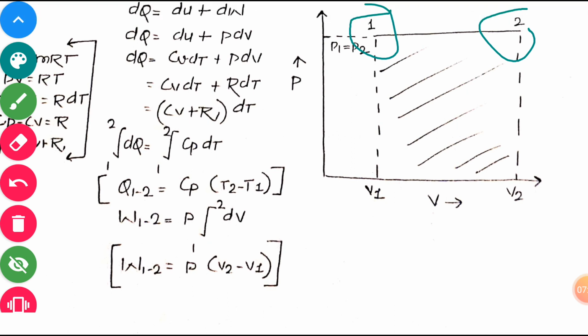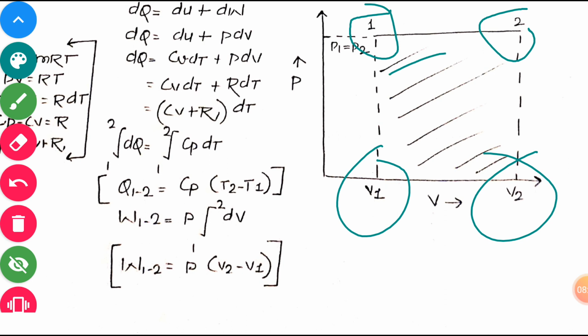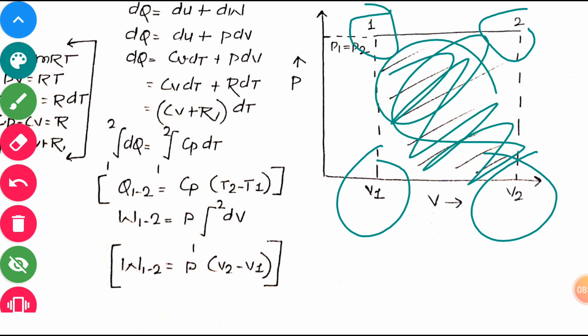But here p1 is equal to p2, and volume changes from v1 to v2. So we get this area. We know that this is the work done from 1 to 2, as we already know that the area under the PV diagram is the work done in process 1 to 2.